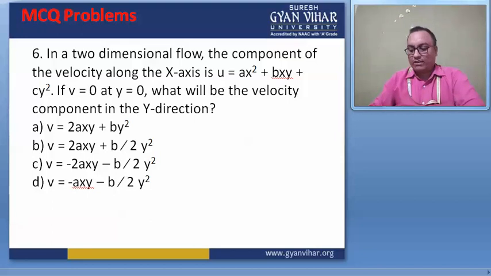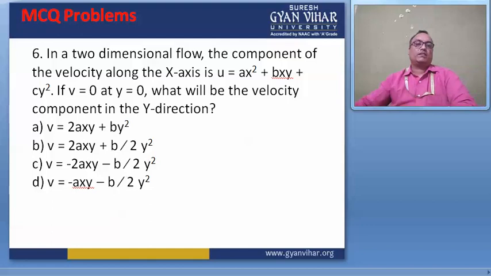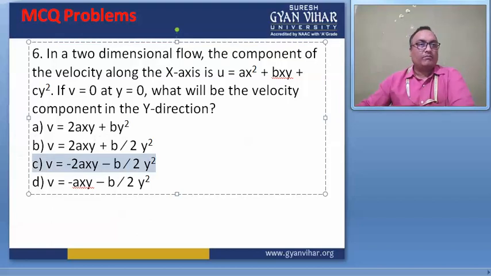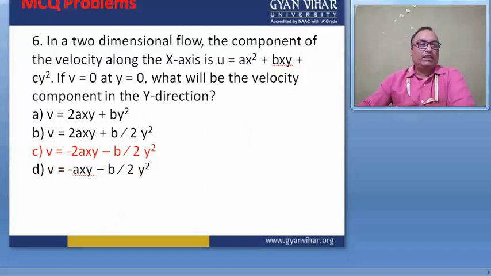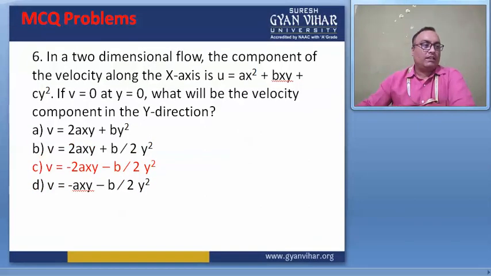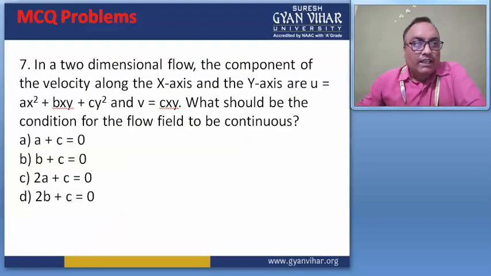Apply the continuity equation: del u by del x plus del v by del y equal to 0, because this is a two-dimensional flow. So find the v component. If you solve this problem, then this is the correct answer. Then move to the next question, question 7.